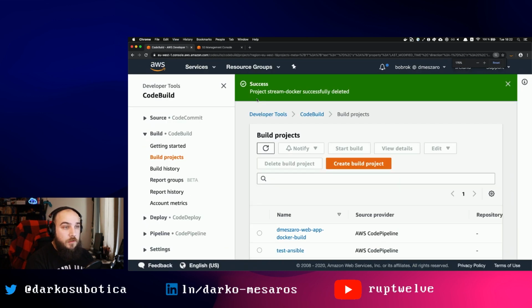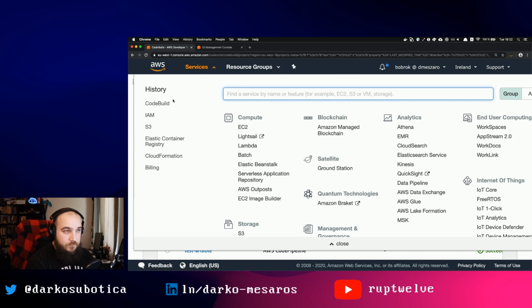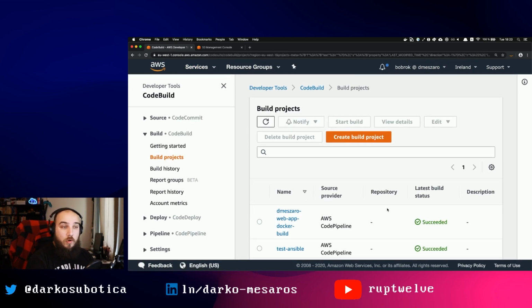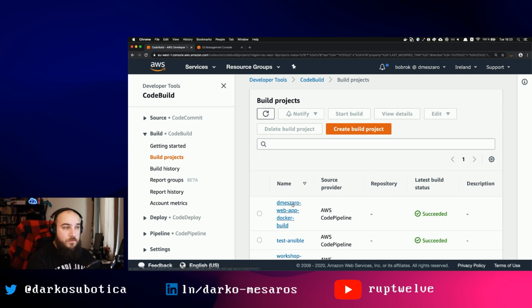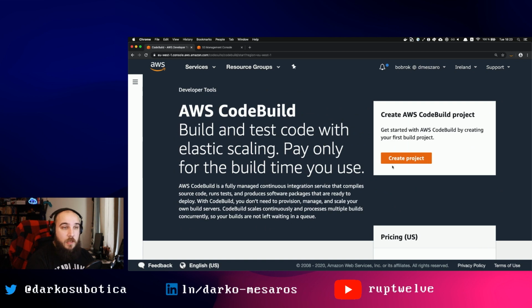So let me zoom in here a bit. If you go to CodeBuild, so again, services and search for CodeBuild, it should take you here, and it should show you all of your CodeBuild projects if you have some. If you don't, you might get the getting started page like this. But actually, let's get started. Let's create the build project here.